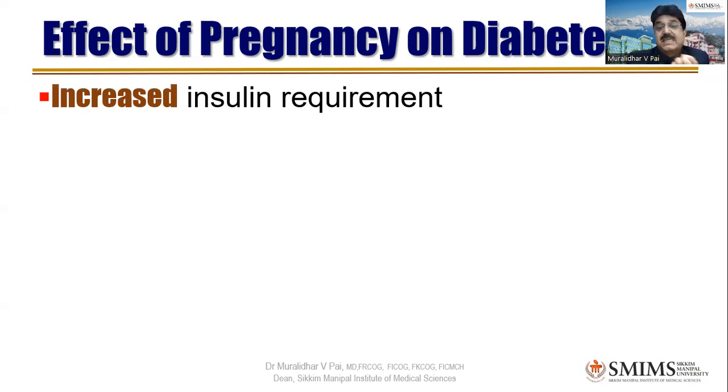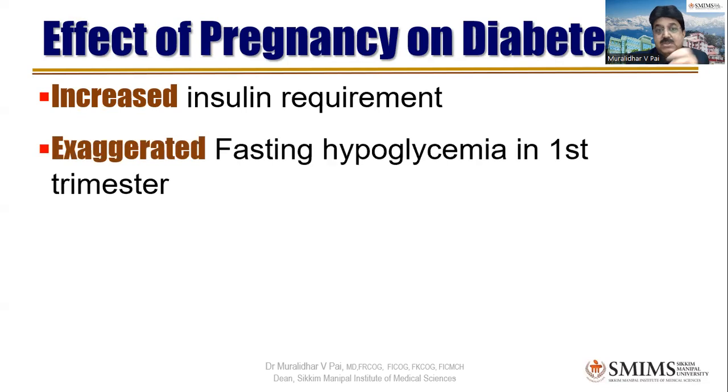Correct. So there is an increased insulin requirement during pregnancy, as you said, because there is increased resistance or insensitivity to insulin during pregnancy. So if the person is already diabetic, the pregnancy will make sure that there is increased insulin requirement. Also, the most important thing to understand during pregnancy is that there is exaggerated fasting hypoglycemia, especially in the first trimester.